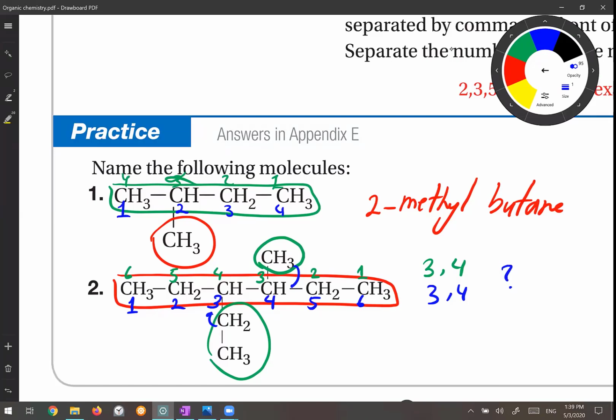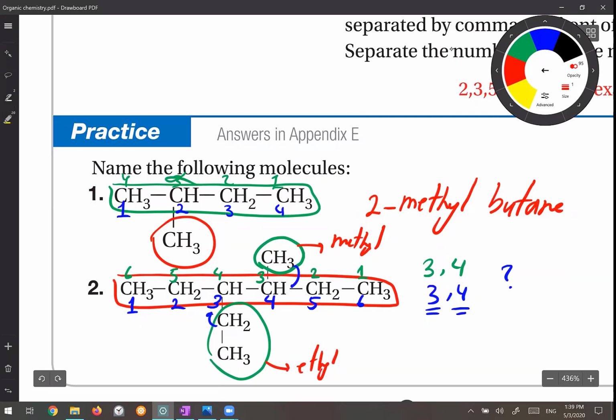In this case, when from both sides the numbers received by each branch are exactly the same, you have to look at the alphabetical priority. This branch is methyl, and this branch is ethyl.